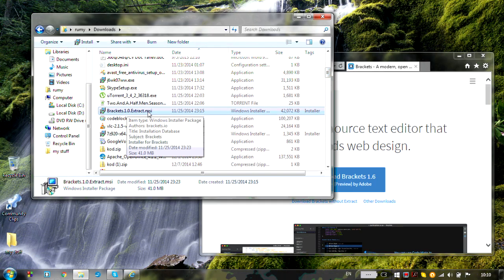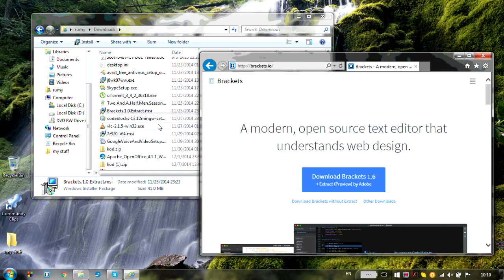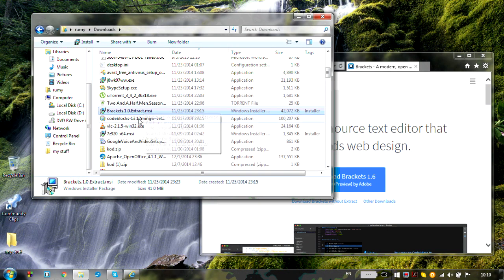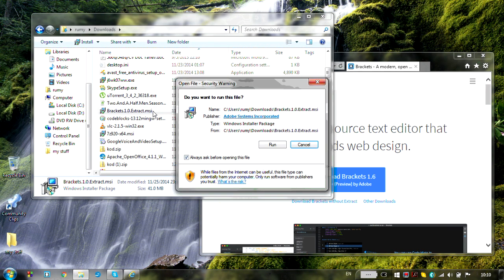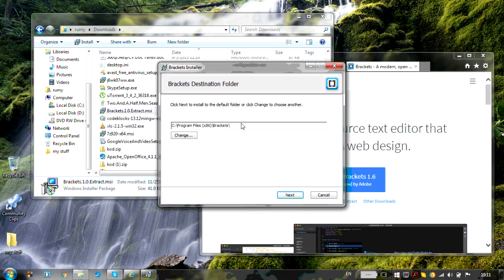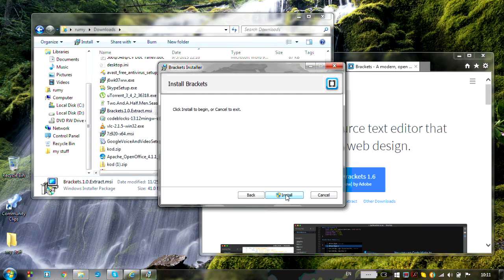called like this. If you had pressed run, you wouldn't need to find it on your computer, and it was going to start directly. When you start the installer, you need to press next a lot of times, and you will soon have Brackets.